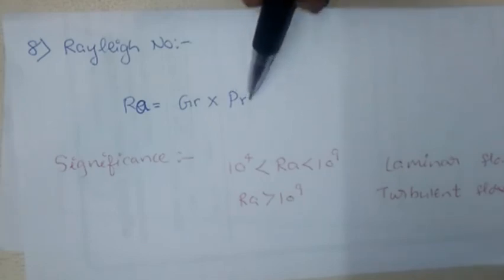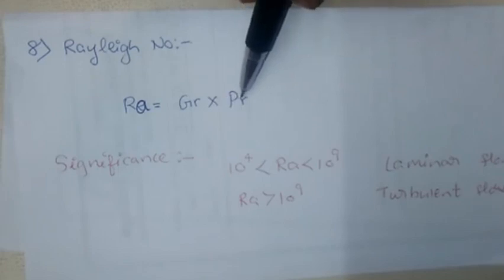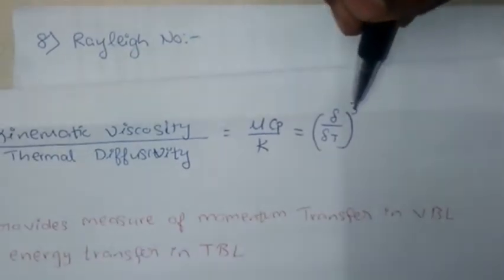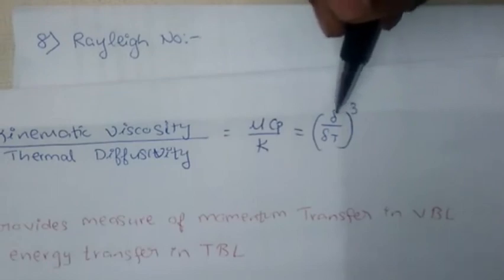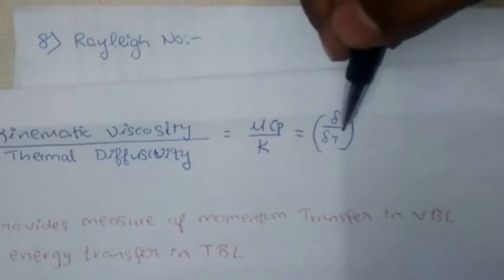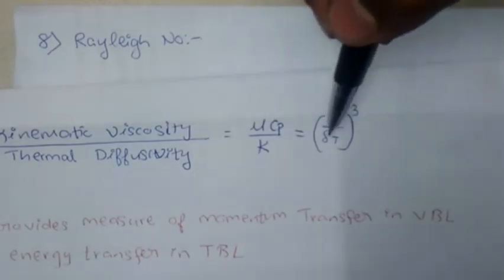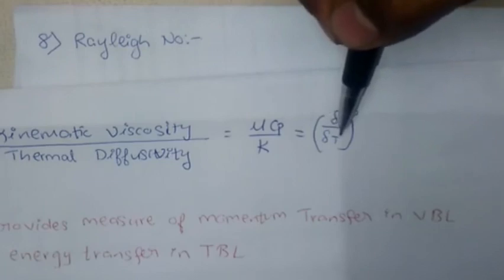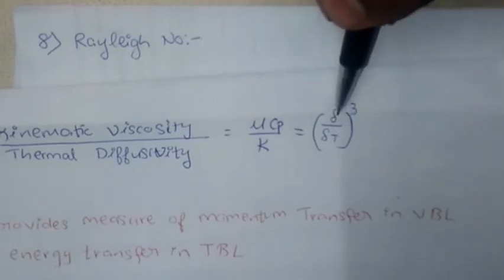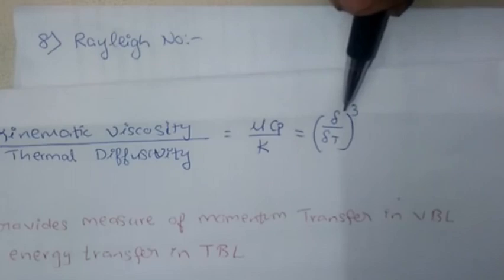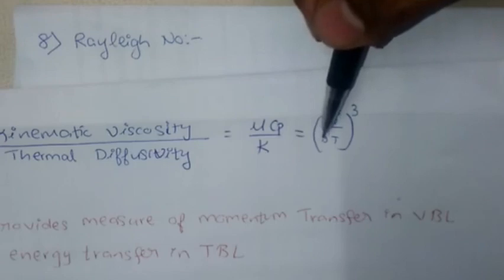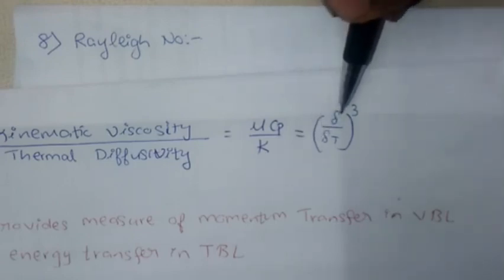Now, if the value of Prandtl number is equal to 1, then the velocity and thermal boundary layers will have the same thickness. If the value of Prandtl number is less than 1, it means the thermal boundary layer is thicker than the velocity boundary layer. And if Prandtl number is more than 1, it means the thermal boundary layer is thinner than the velocity boundary layer.